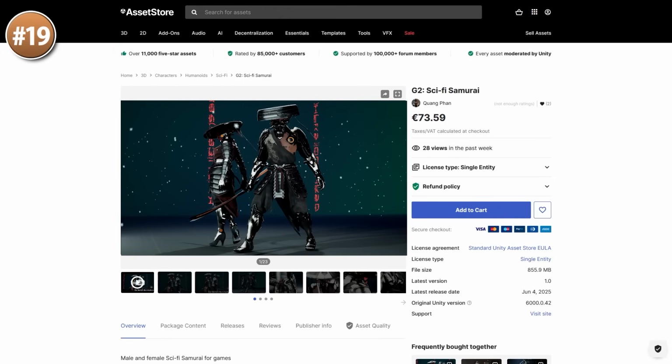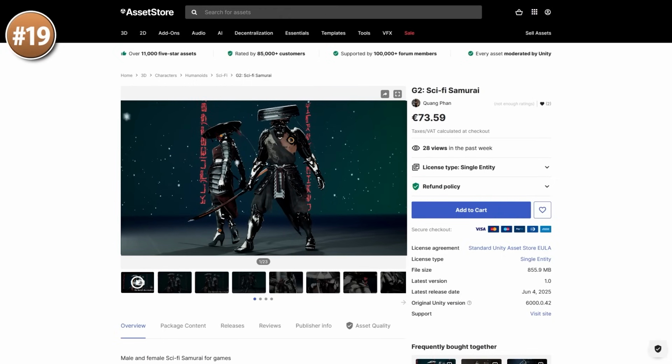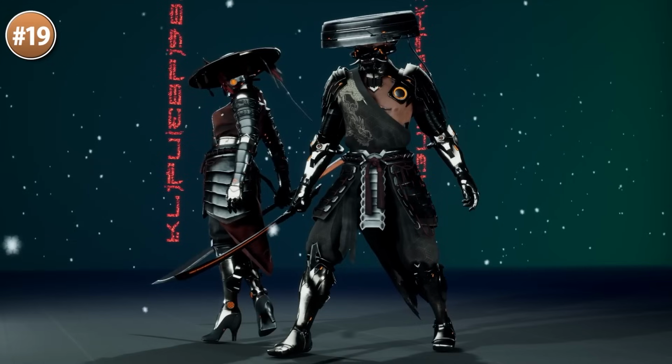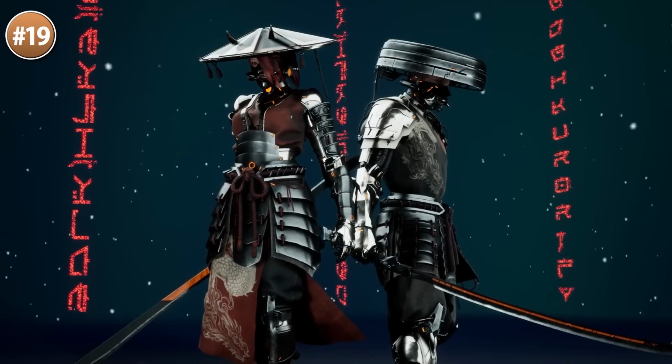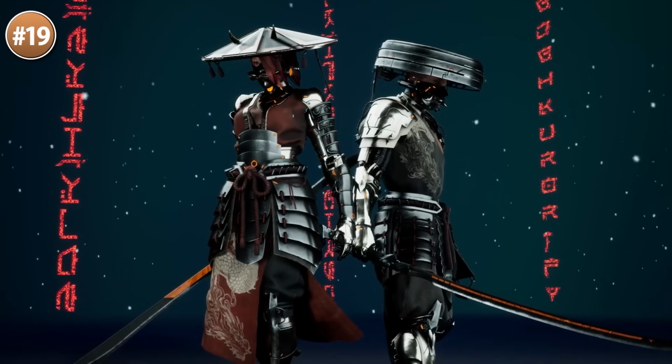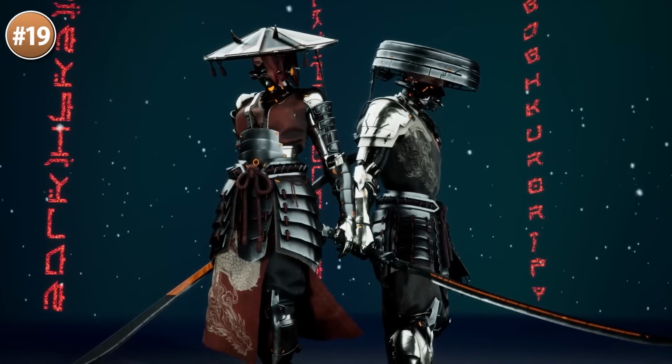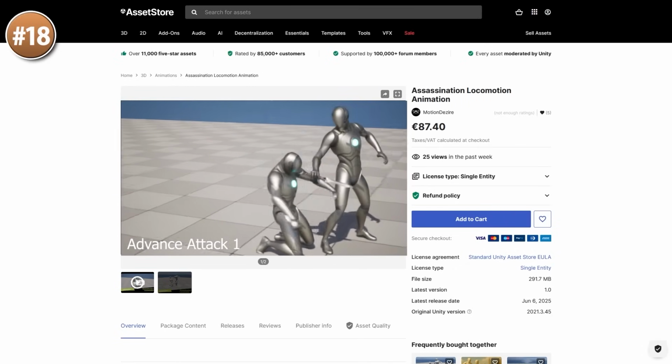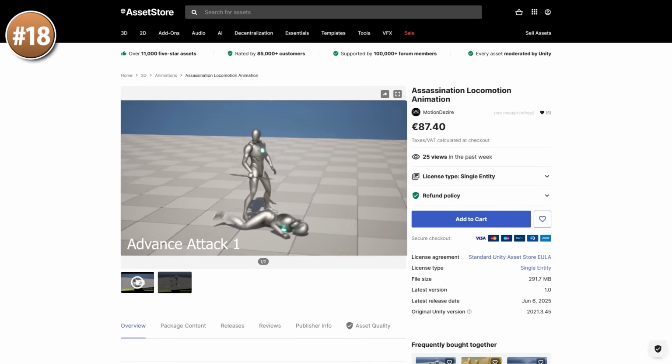Then if all you want is just one super high detailed character, look at this samurai. It's a SciFi Samurai. So it's got a really nice katana and lots of metal. The armor is super cool. The whole character by itself, it's all really cool. I really love this.